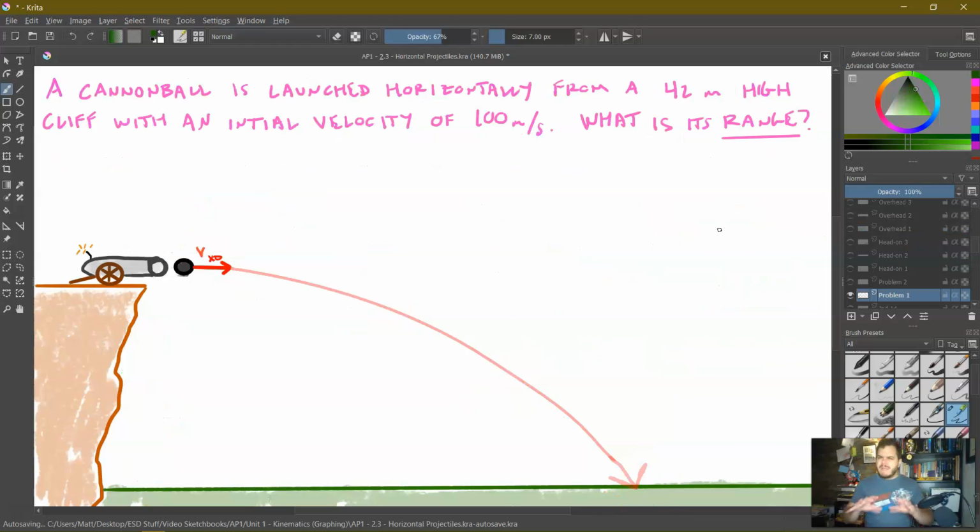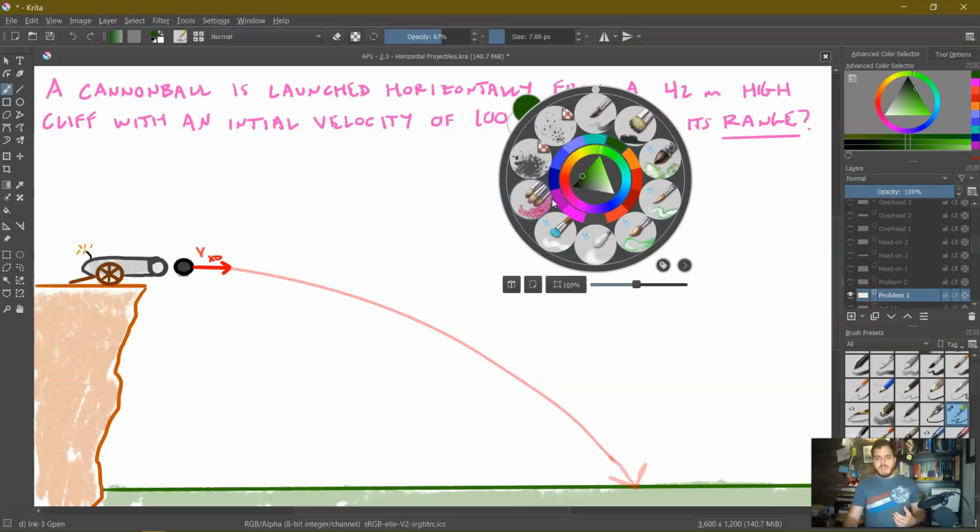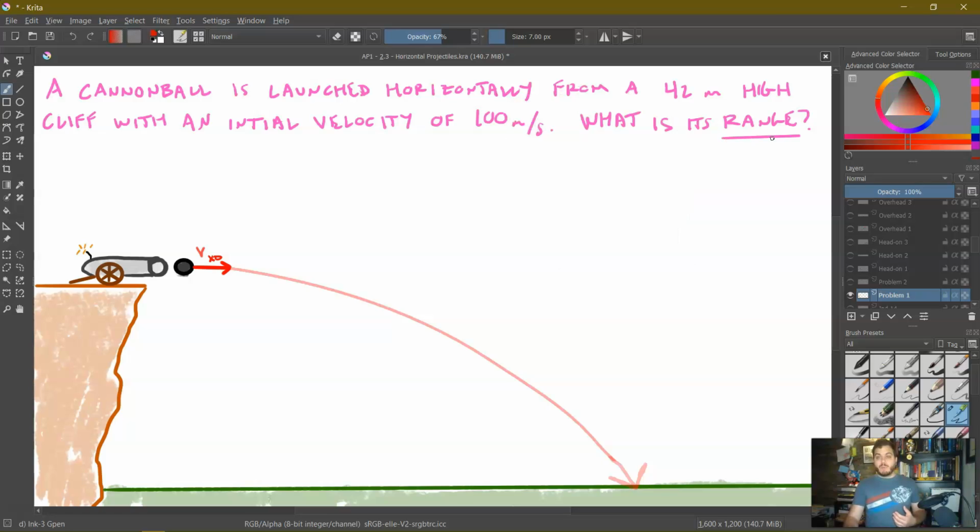So now that we've examined the situation more conceptually, it's important to start discussing how we can solve these types of problems. So let's say a cannonball is launched horizontally from a 42-meter high cliff with an initial velocity of 100 meters per second. Notice, horizontal. What is its range? Well, first off, what do we mean by range? Range just tells me how far, so we're really asking for the horizontal displacement.